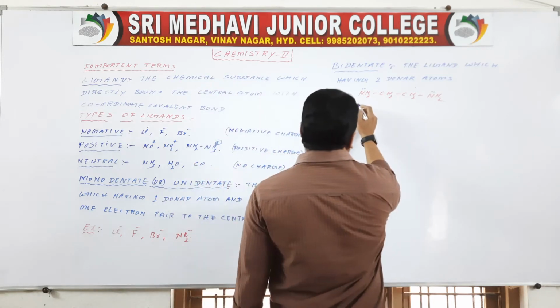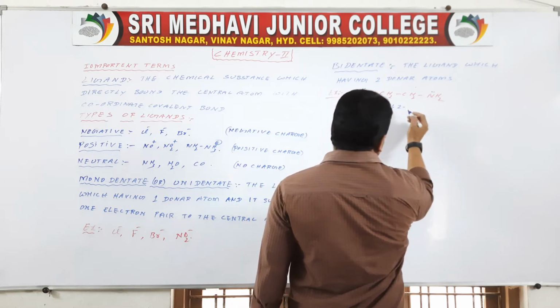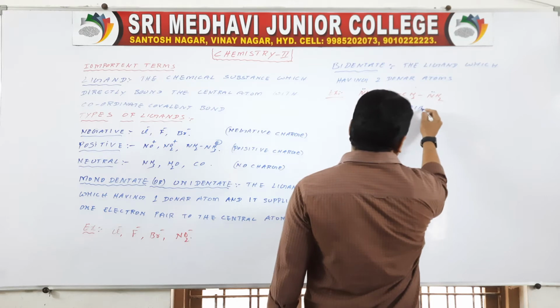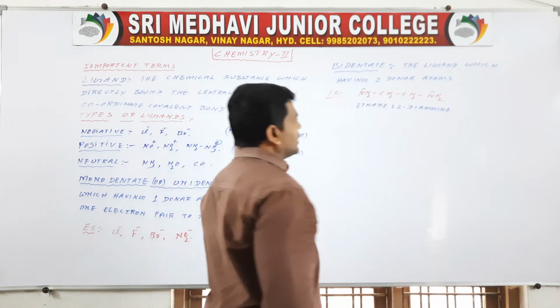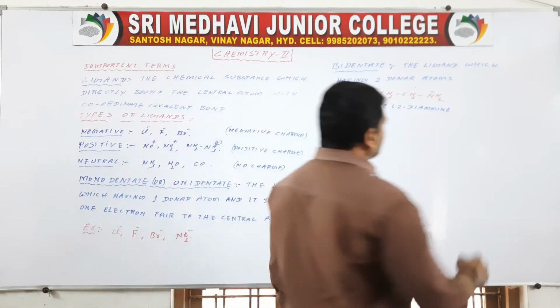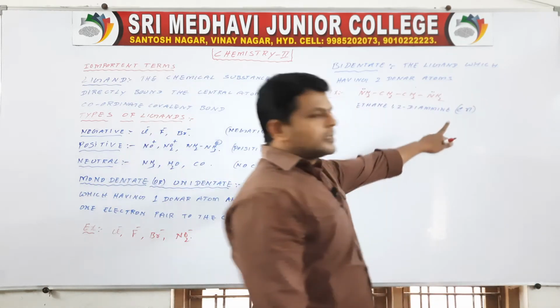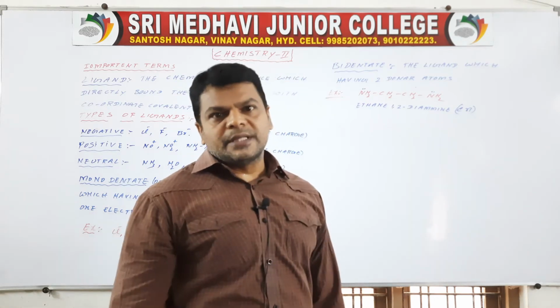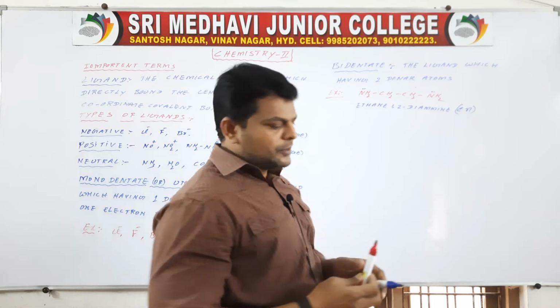The name of this molecule is ethane 1,2-diamine. We may write it simply as en. En means ethane 1,2-diamine. So it has two donor atoms.